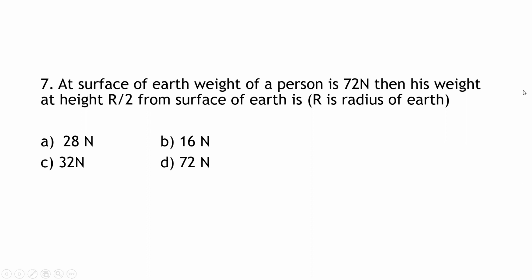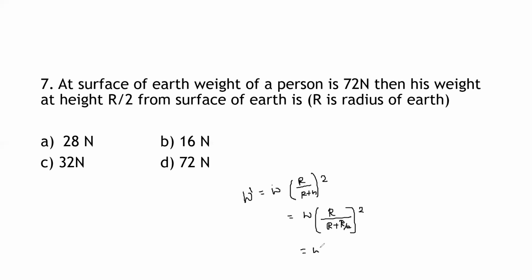Okay, so let us calculate this. Many students, what they will do, they will try to write 72 divided by half only, they will try to substitute. It is not so. So how we need to do here is, the formula W dash is equal to W into bracket R divided by R plus h whole square. So this is equal to W into bracket R divided by R plus, what they have said, h value is R by 2, whole square.